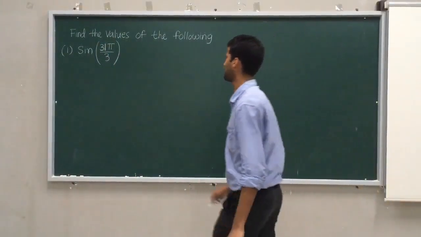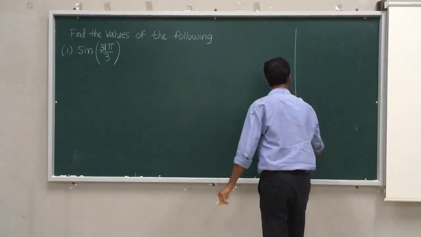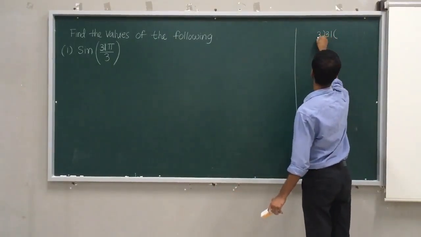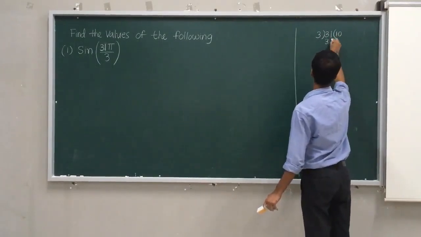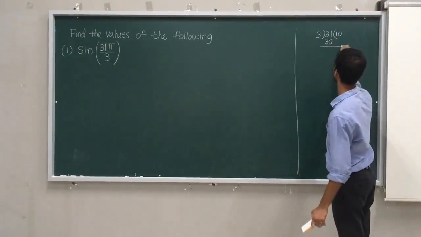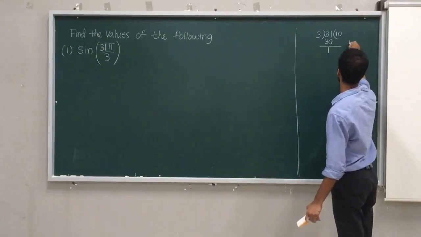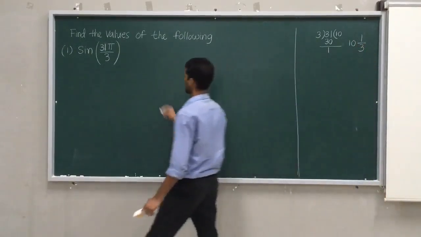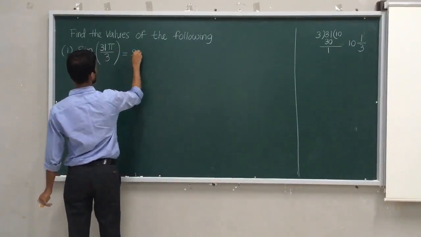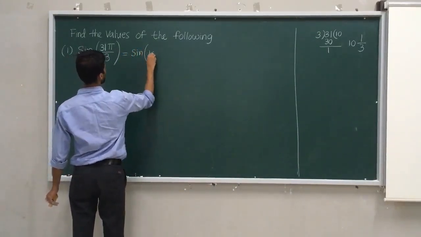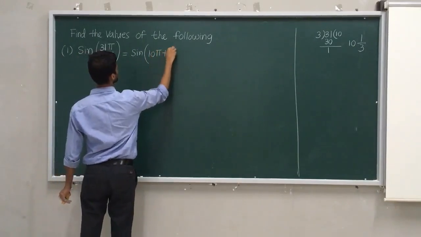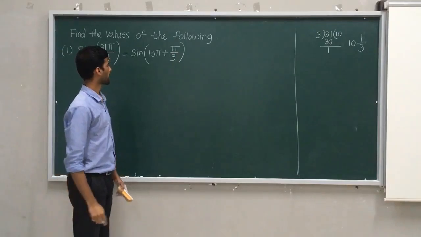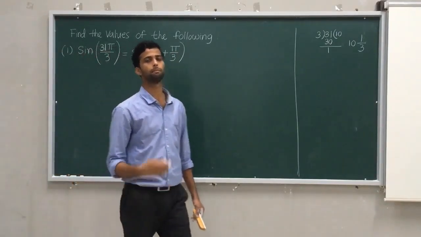So how to tackle this? We'll do one thing. 31 divided by 3: 3 tens are 30, so the remainder is 1. So you can write this as 10 and 1/3. I will write this particular problem as sine of 10 pi plus pi by 3. Okay, so it's sine of 10 pi plus pi by 3.